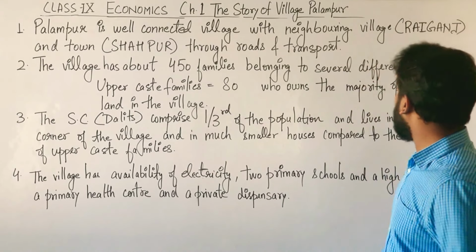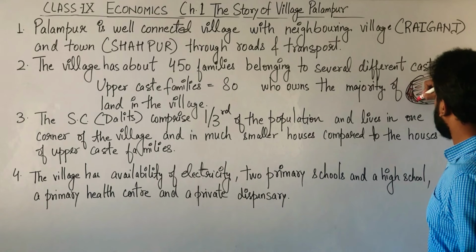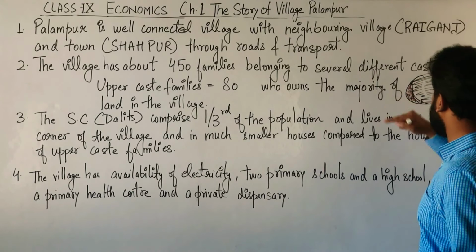So the other corner of this land belongs to the scheduled caste, the SCs. Fine.